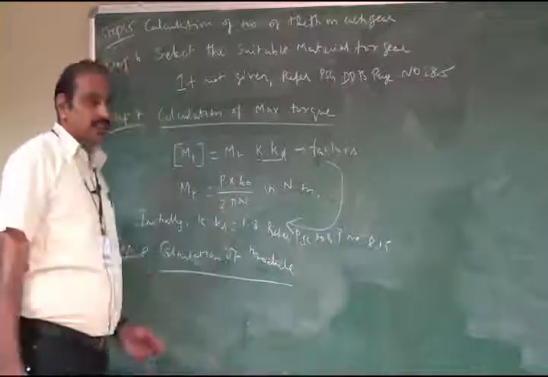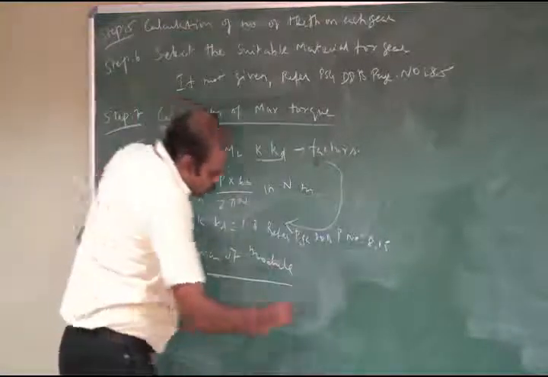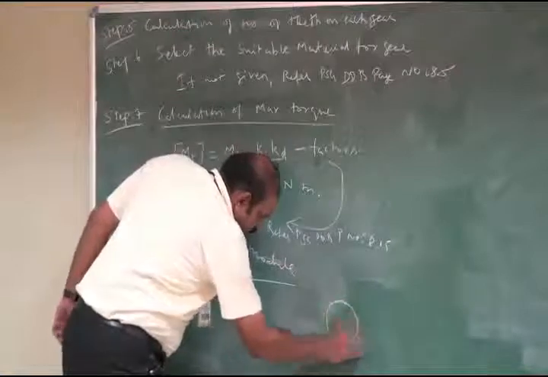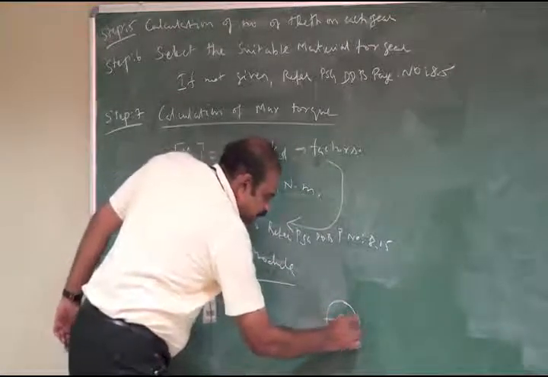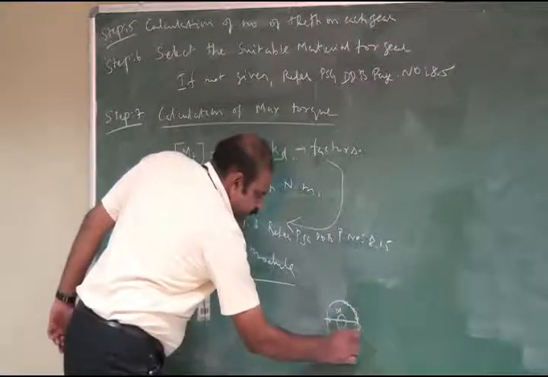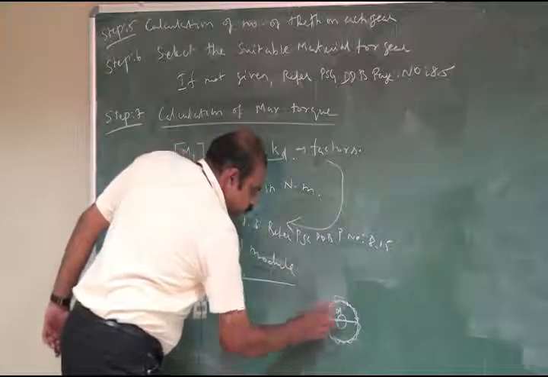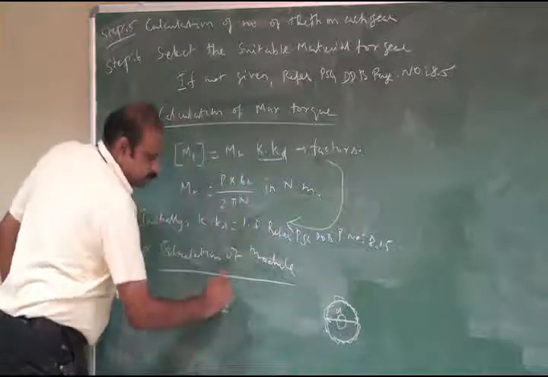Here module is the ratio between the reference diameter and number of teeth. Like this is a gear, so this is the reference diameter and this is the teeth. So m is equal to d by z.